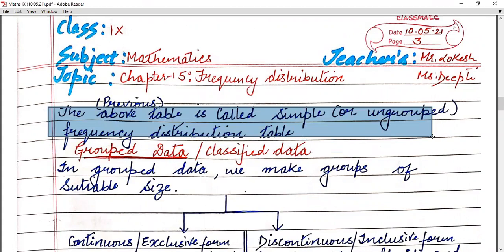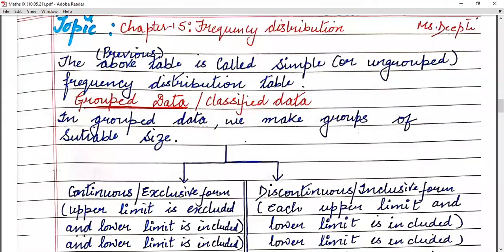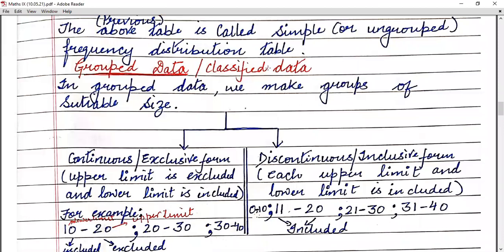So this is called a simple or ungrouped frequency distribution table. Now, children, again, your grouped data is divided into 2 forms, that is the continuous exclusive form, and the second one is the discontinuous inclusive form.